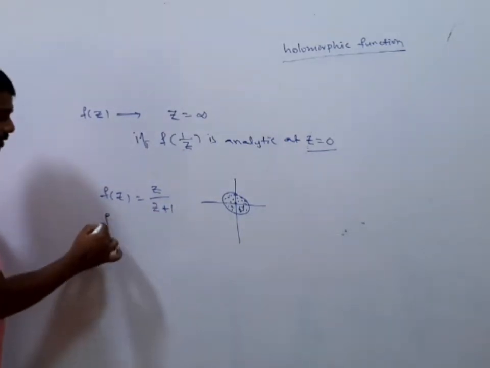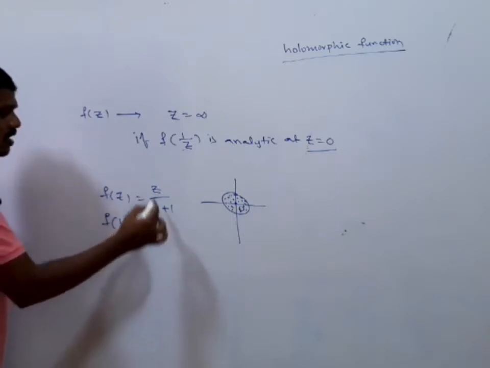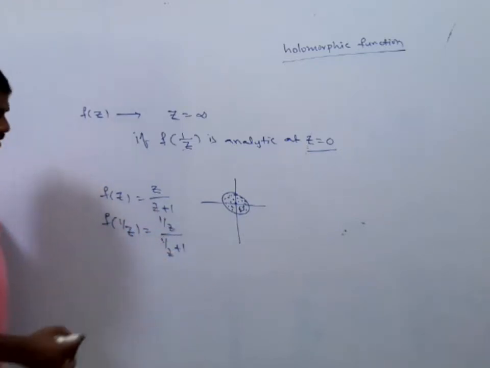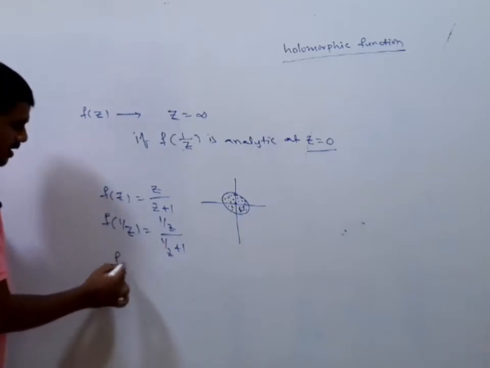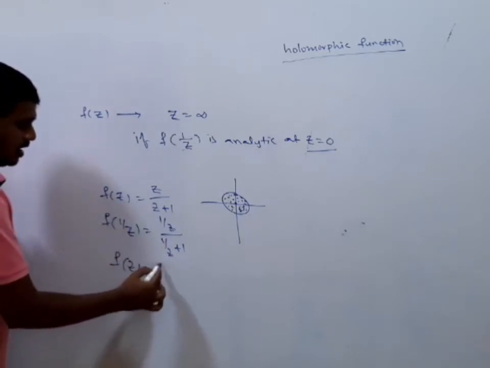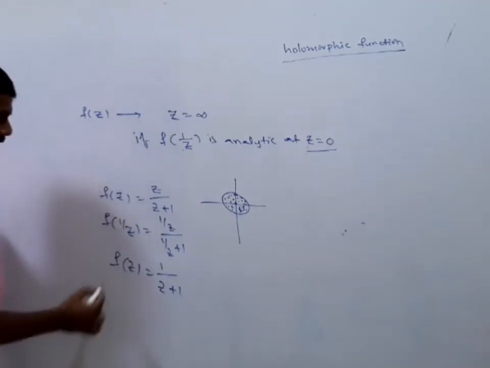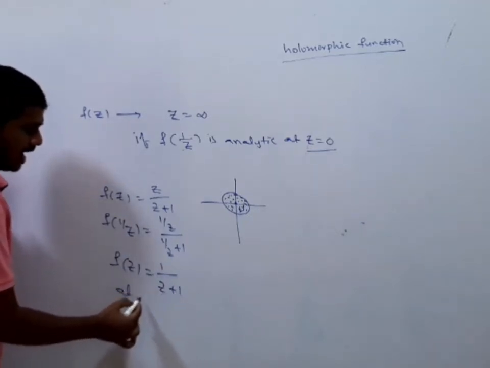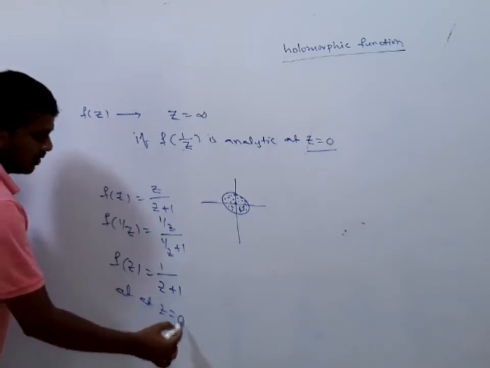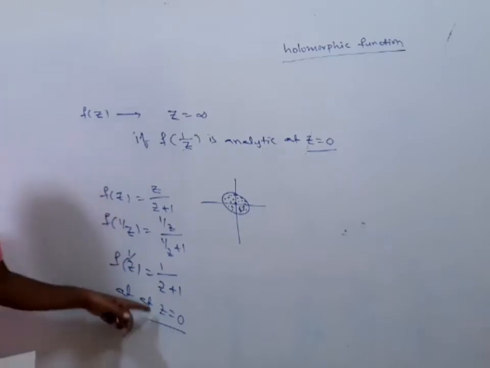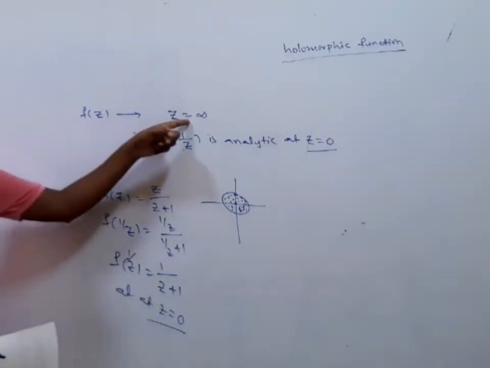Which is equal to 1 by f of 1 by z, which here is 1 by z divided by 1 by z plus 1. So we have 1 by f of z equal to 1 divided by z plus 1, which is analytic at z equals 0. So f of 1 by z is analytic at z equals 0, which means f of z is analytic at z equals infinity.